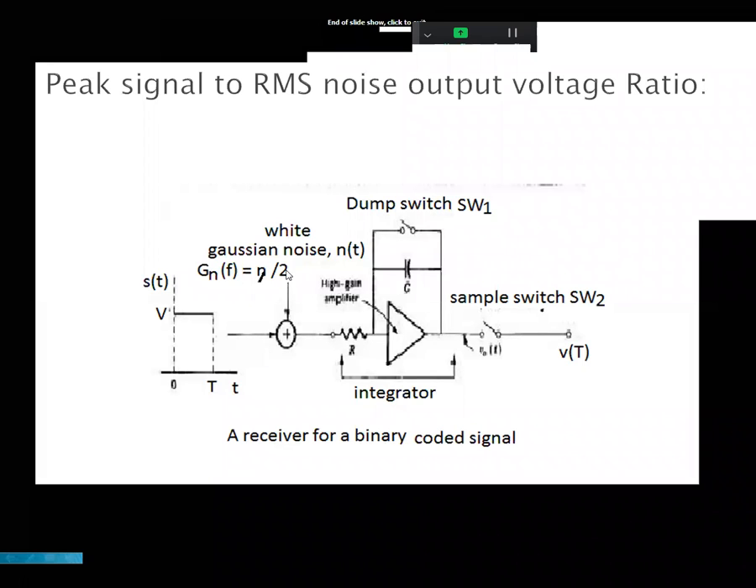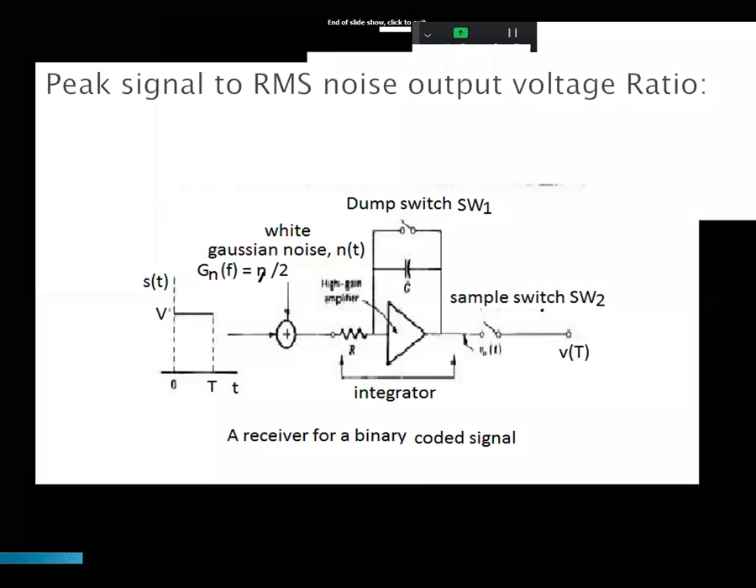Another input to the adder is white Gaussian noise. Let us assume white Gaussian noise. The power spectral density of the noise is eta by 2, where the symbol is eta. The signal plus noise added in the adder is given to the integrate and dump circuit.